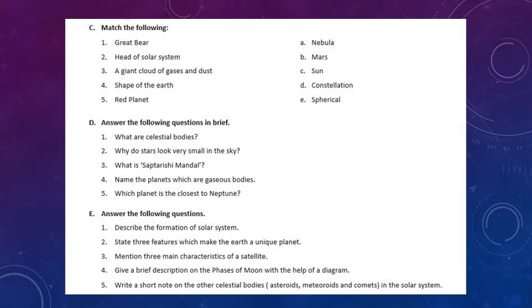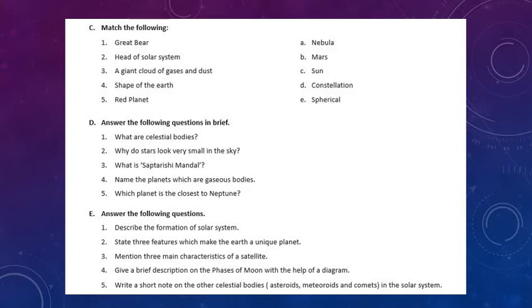Now come to the third question. Mention 3 main characteristics of a satellite. Write down the answer. The heavenly bodies that revolve around their respective planets are called satellites.